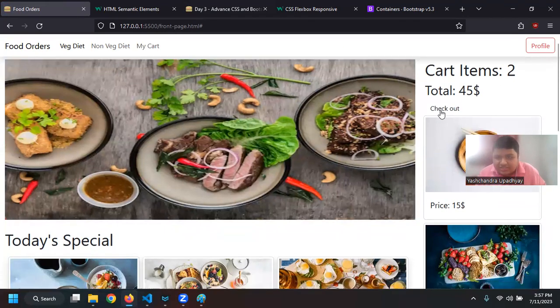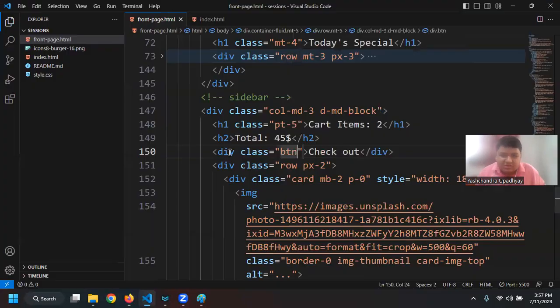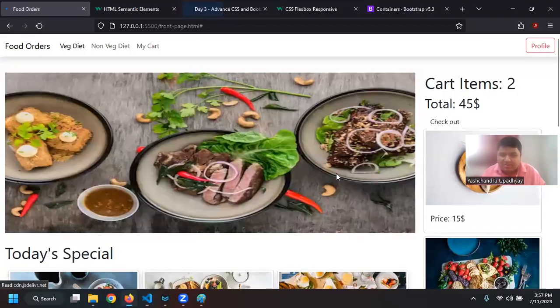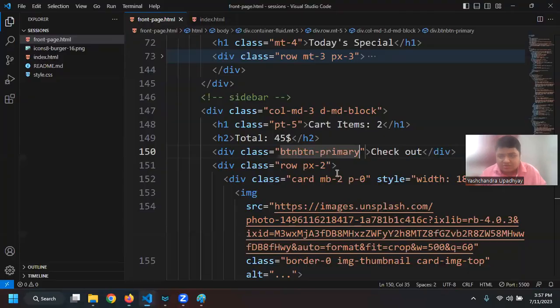Okay, you can see it says checkout, right? Now I can say btn primary for a primary color. In Bootstrap, there are 9 basic colors that you can learn, and those colors have particular names. So primary will be basically, so it is not working because I don't have a space in between.